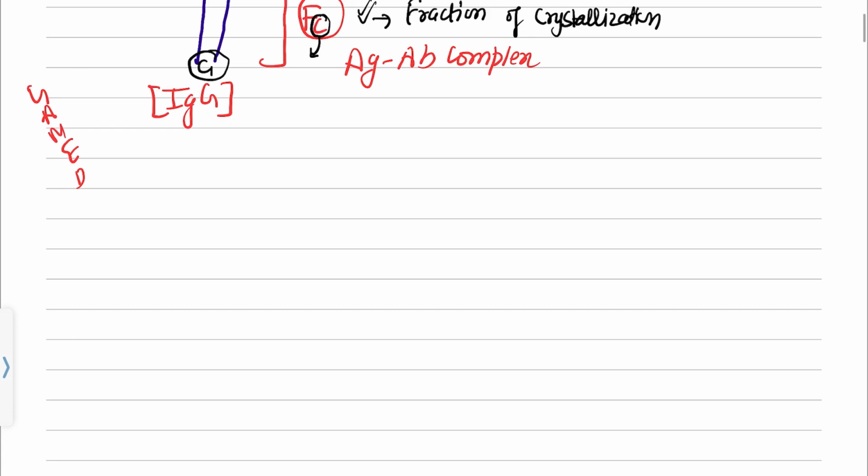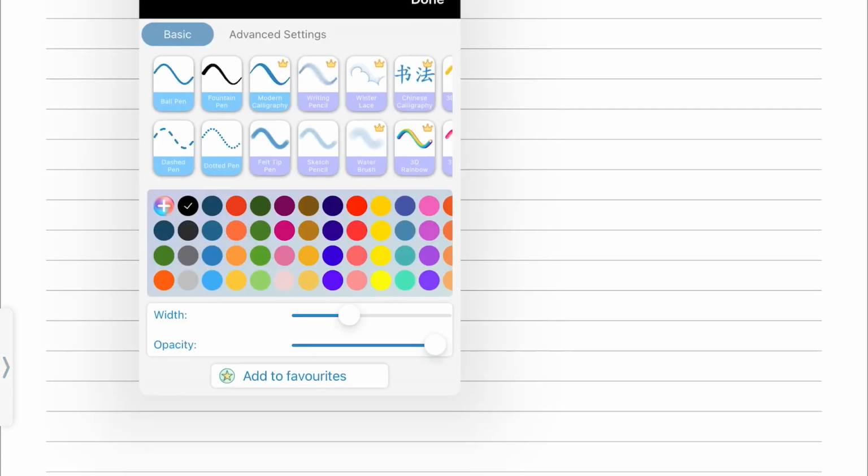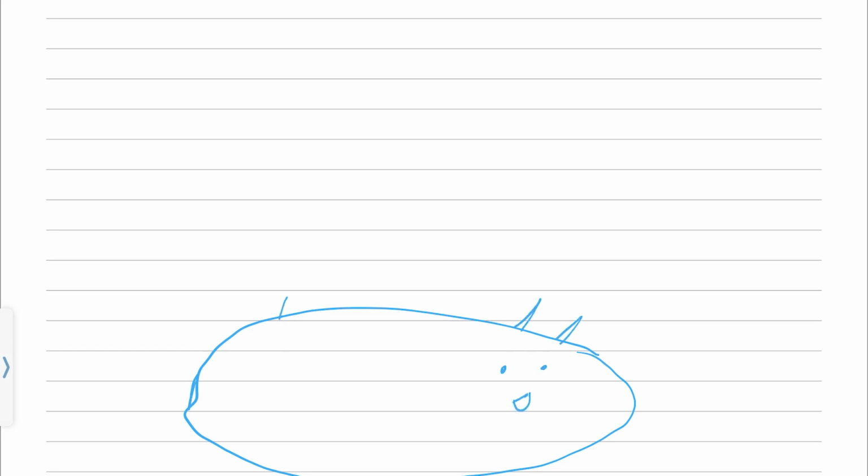So let me draw a diagram here to describe how the complement gets activated. Let's take an example. This is a bacteria. Always remember, bacteria are antigenically mosaic, meaning there are a lot of antigens present on bacteria. So let's imagine an antibody binds to it. Let me make it better.